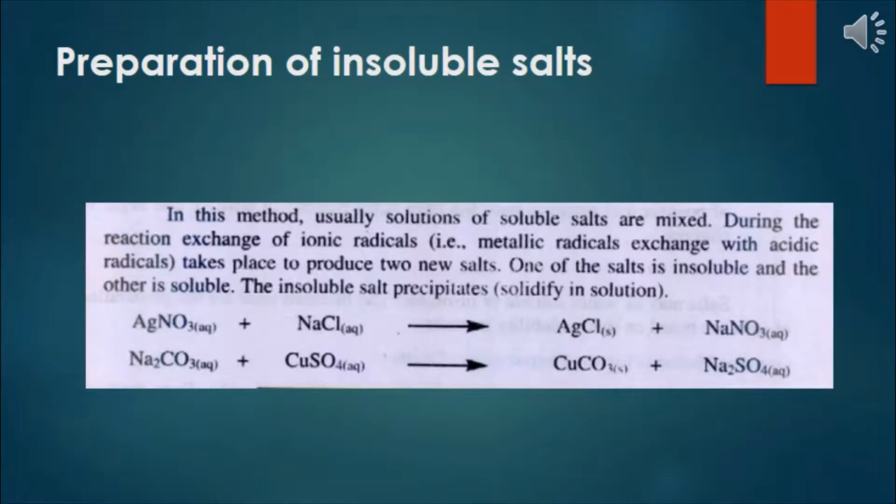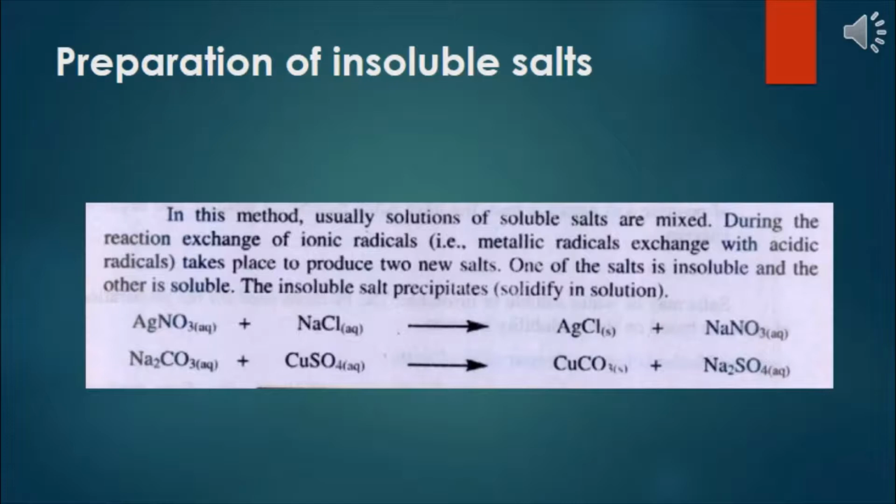Now, the preparation of insoluble salts. How are the insoluble salts prepared? In this method, usually the solutions of two soluble salts are mixed. During the reaction, an exchange of ion radicals takes place. The metallic radicals exchange with the acid radicals, so the metallic ions are replaced by the acidic ions to produce two new salts.